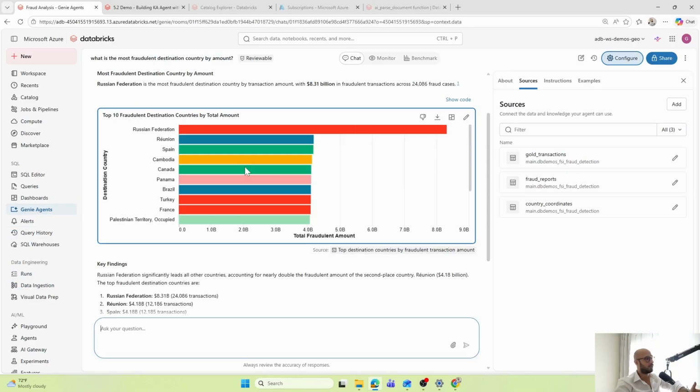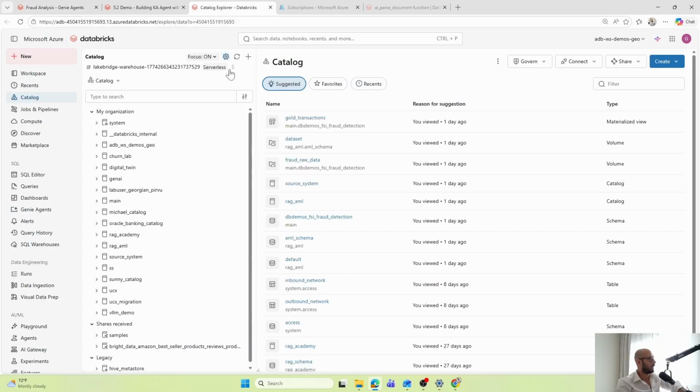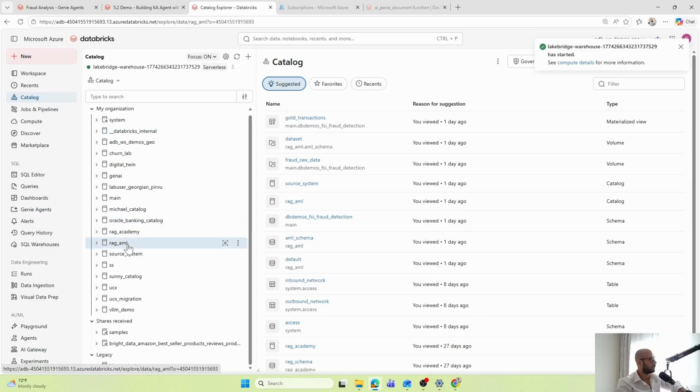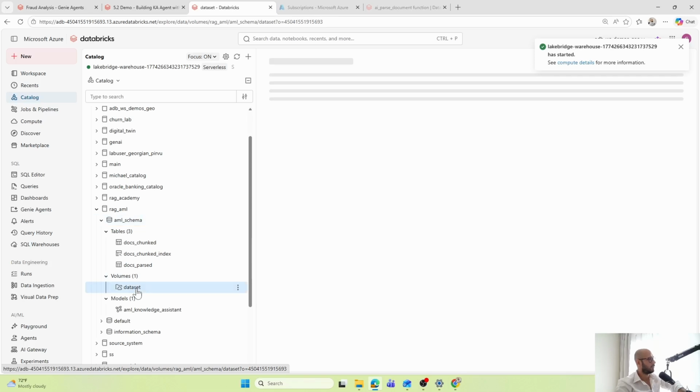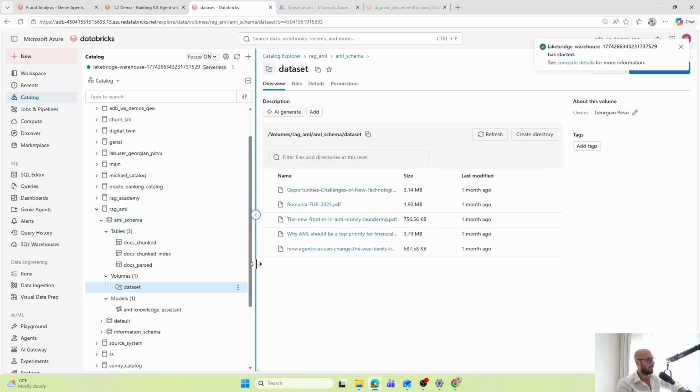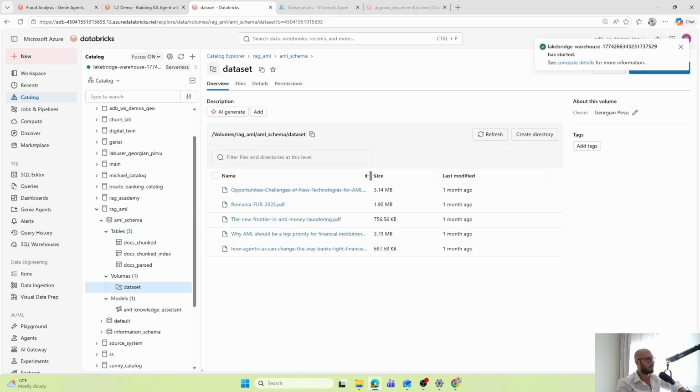But financial institutions are not only working with structured data, meaning data that can be saved in a structured format, for example, in tables. They also work a lot with PDF files, for example, from regulators, from the European Union. A lot of regulation and contracts are sitting in PDF files. If we switch back to the catalog, we can go to this catalog and schema, and under volumes, I have several PDF files which are all relevant to our use case, anti-money laundering.